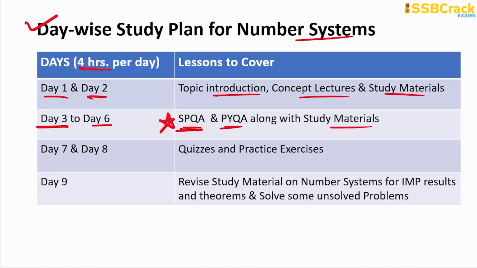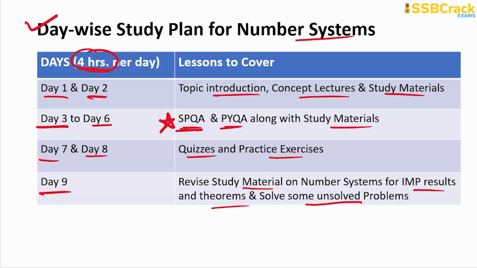All right, and day 7 and day 8, 4 hours each, enough time, 8 hours you are giving for attempting the quizzes and the practice exercise questions. So what you do on day 9, the 4 hours of precious time you are devoting to the revision of the study material, so that you recap once again the important results and theorems that you have learnt in this chapter, and you will solve mandatorily here at least 3.5 hours of unsolved problems. So much time here you are getting to practice ample questions on the number systems.